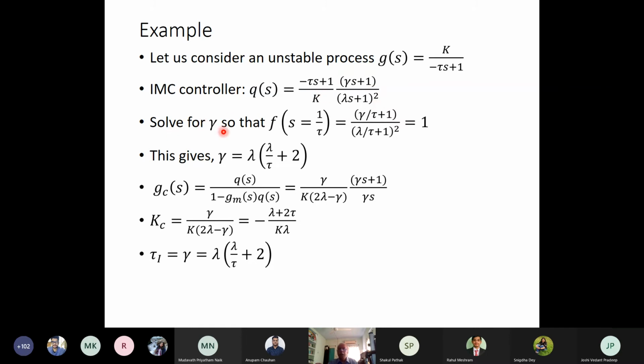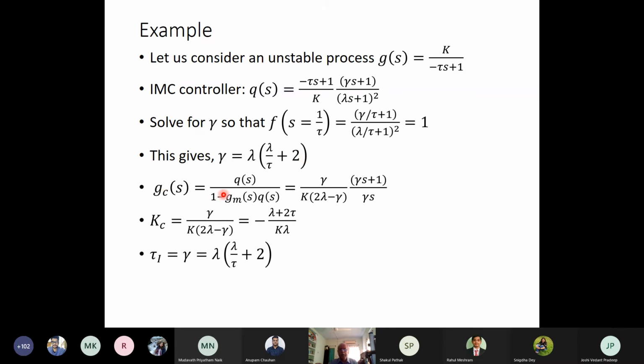Now I solve for gamma, so that F(s) is equal to 1 at s equal to 1 by tau. Here p_u is 1 by tau, so F(s) at s equal to 1 by tau equals 1. So if I put 1 by tau in place of s in these equations, I get this equation, and from this equation I find out gamma. Gamma is equal to lambda into (lambda by tau plus 2).